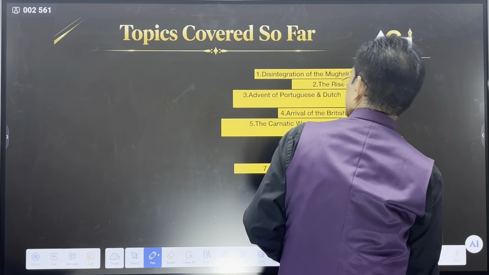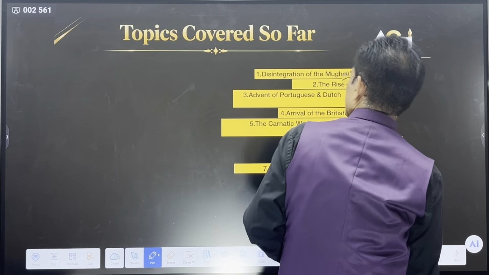We are going to discuss the Anglo-Maratha struggle. First, we will try to understand the topic. I already told you I am not teaching the entire topic. I am giving you a brief outline of the entire topic, so that you understand the questions in a better manner. So just understand the topic for 10-12 minutes and then we will go for practice.